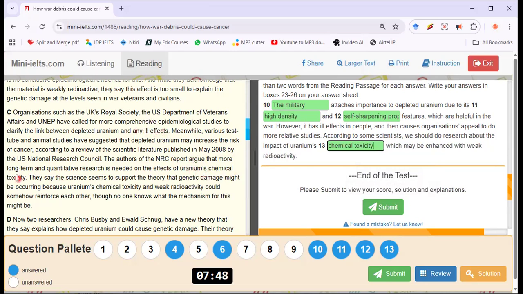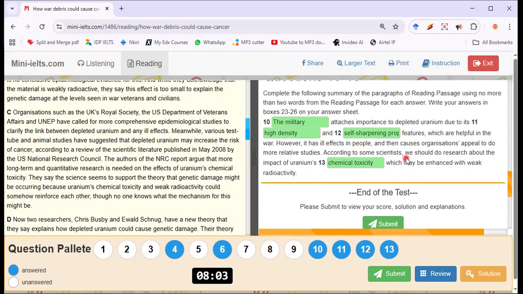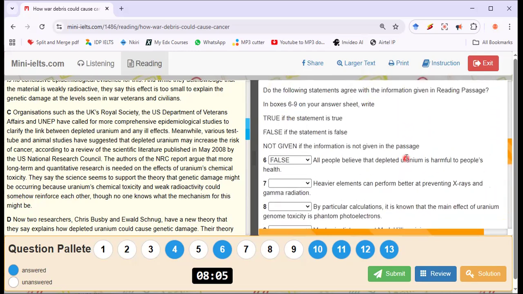Uranium's chemical toxicity. They say the science seems to support the theory that genetic damage might be occurring because uranium's chemical toxicity and weak radioactivity could somehow reinforce, enhanced with weak radioactivity. So this number 13 is definitely chemical toxicity. Though no one knows what mechanism for this might be.